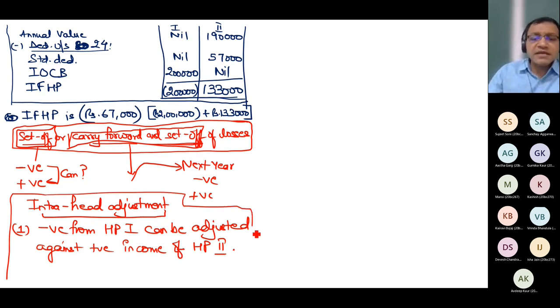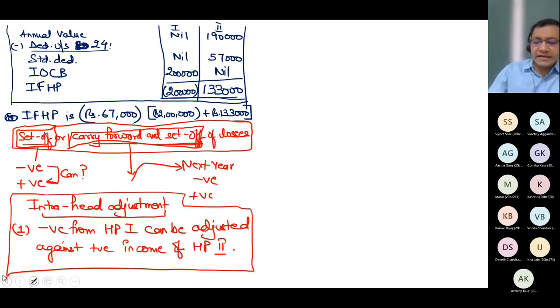What Sanchit was telling me was inter-head. I have not applied that inter-head. I am still revolving within the same head. So why am I saying that it is minus 67? Because of this rule. In the exam you have to write it, but right now you don't know the provision, so I am writing it directly for you: negative income from one house can be adjusted against the positive income of another house. With this I can give the reason for 67,000.